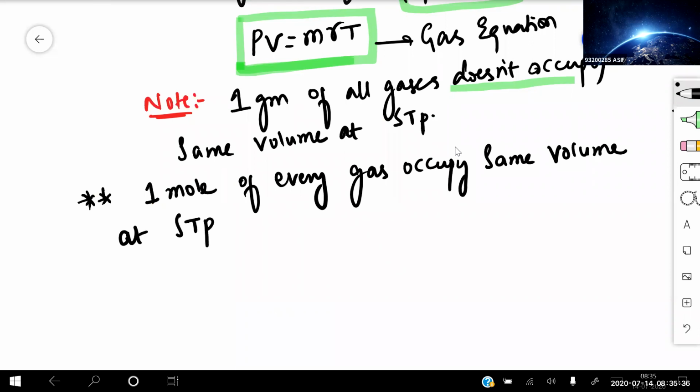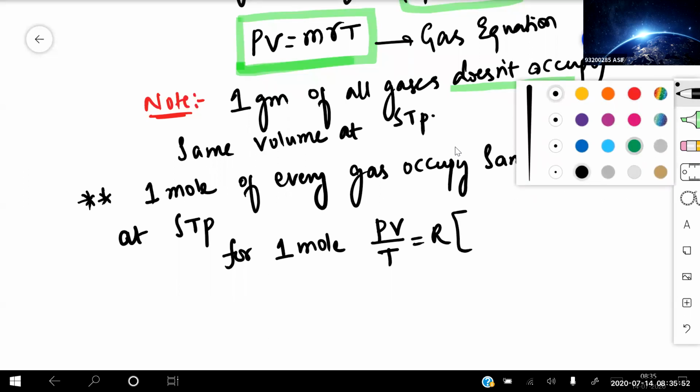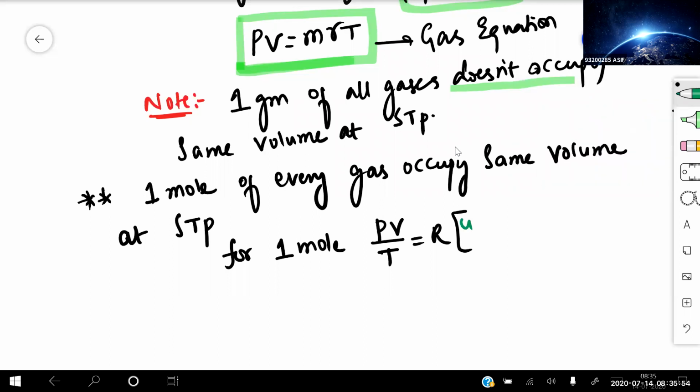That means for 1 mole, PV by T is equal to some constant known as capital R. Capital R is known as the universal gas constant. This is an experimental value, beta. So this is called the universal gas constant.